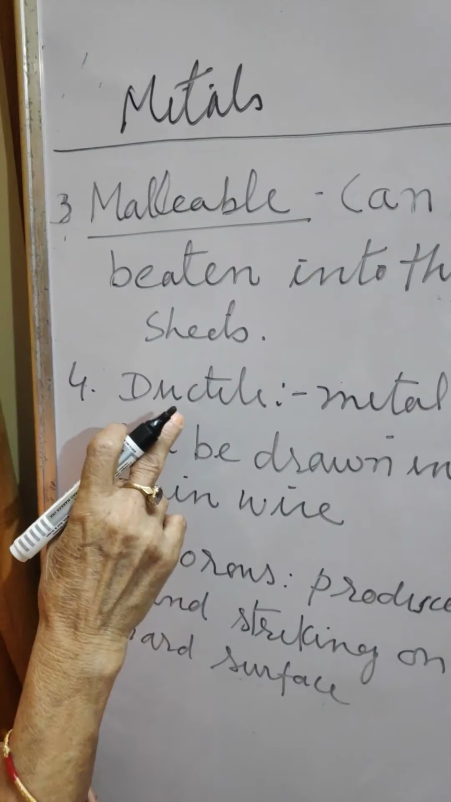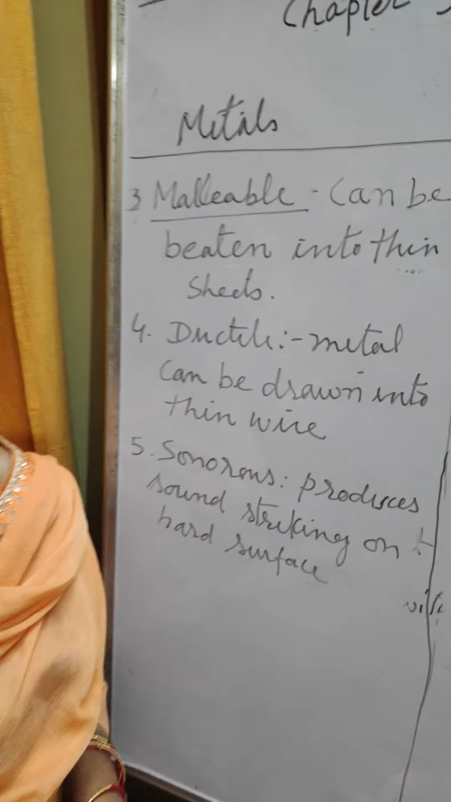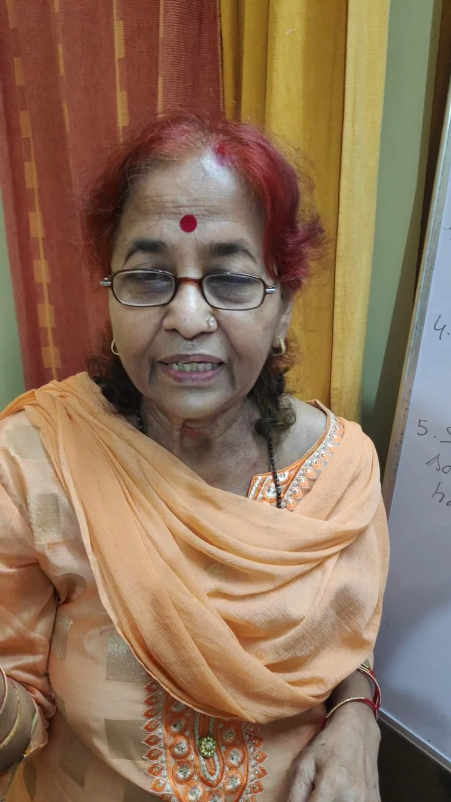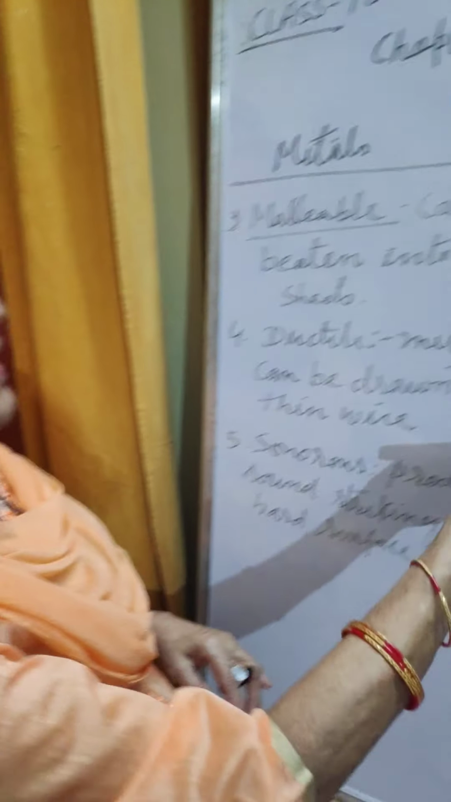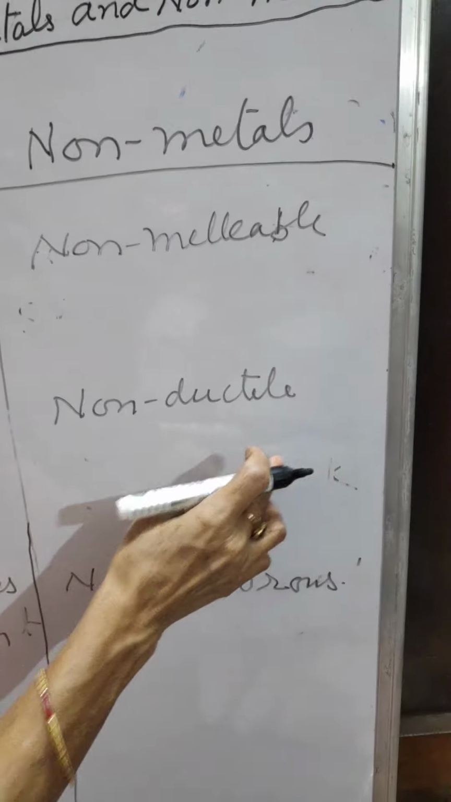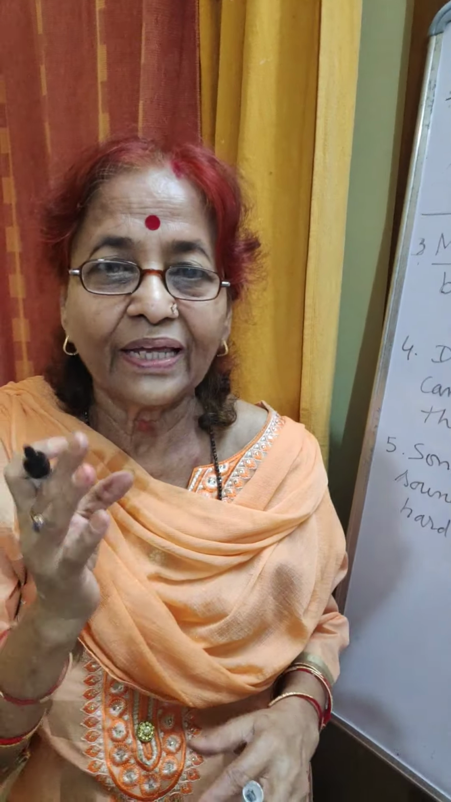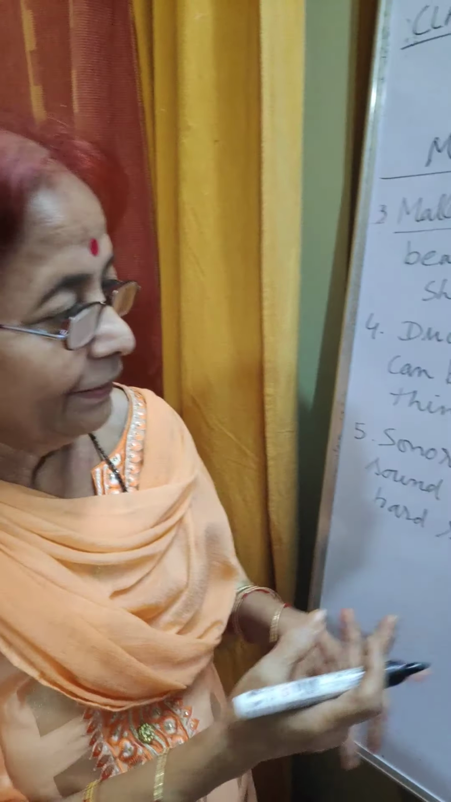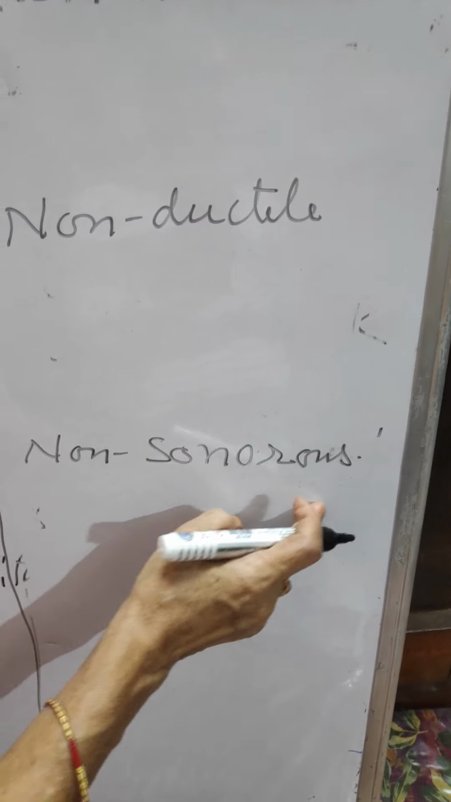Now the next one is ductile. Metal can be drawn into thin wire: copper wire, iron wire, aluminum wire, and gold wire, silver wire. Gold wire is used in making jewelry, and the non-metals are non-ductile. The sonorous, it produces a sound on striking a hard surface, for example a bell. The non-metal is non-sonorous. It does not produce any sound.